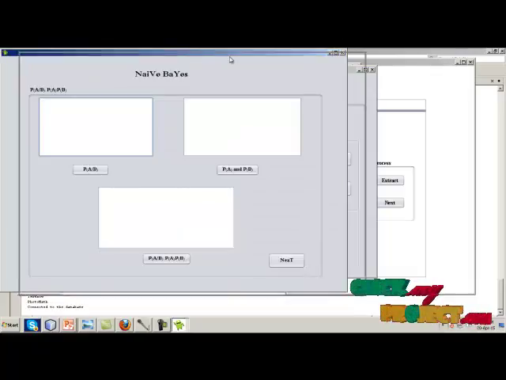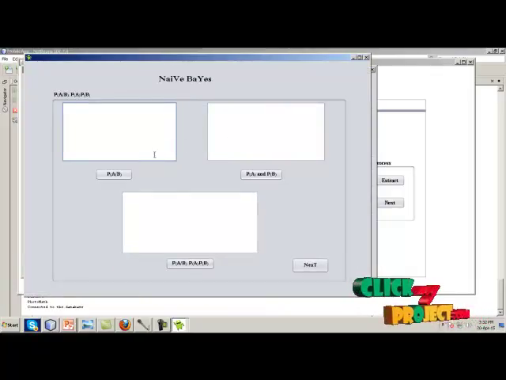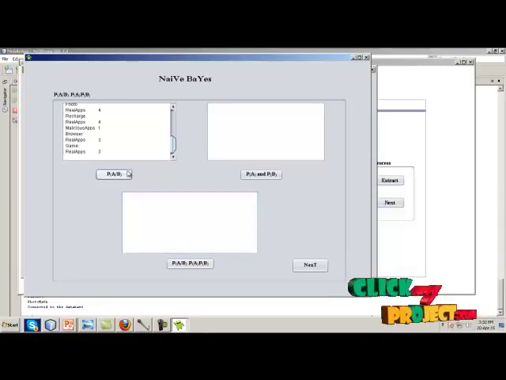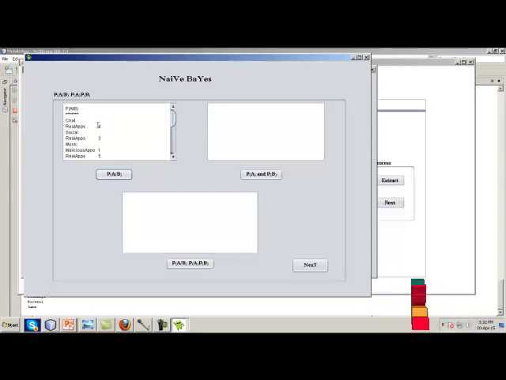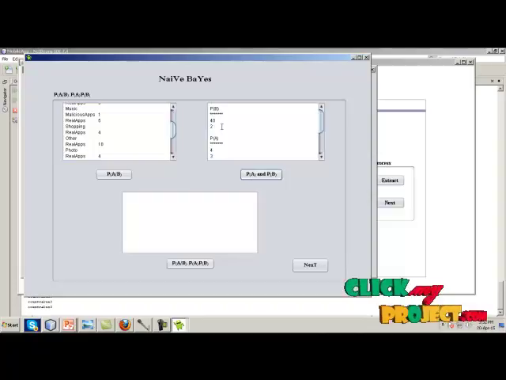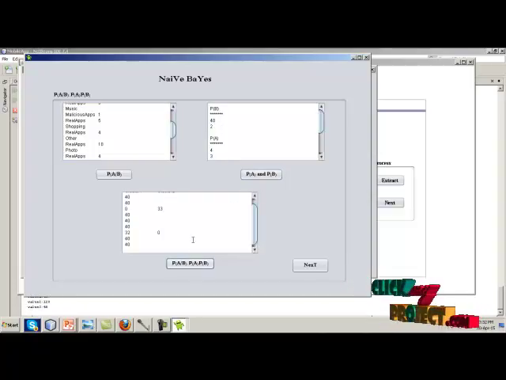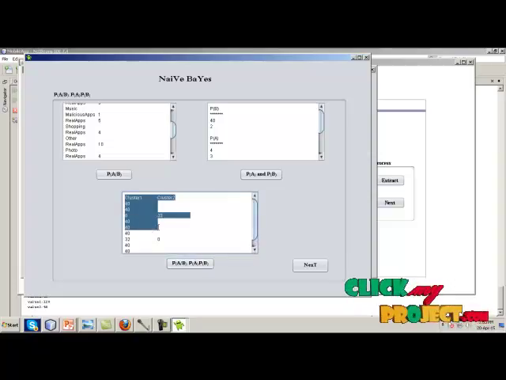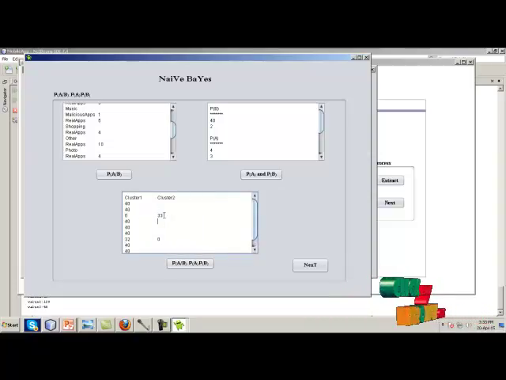Next we are going to predict the naive Bayes of the particular apps. Here it is P of A given B, P of A and B, and which is the final outcome here. Here the data like chat comes under real apps, that is 4 times occurrence, and social, music come under malicious apps, like that it will come. Next it is the P of B and P of A probability values. Next it is the final outcome in the naive Bayes classification, which is cluster 1 and cluster 2.